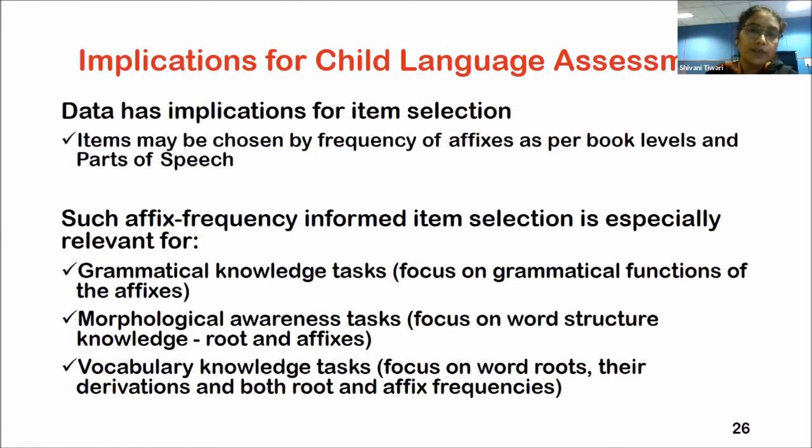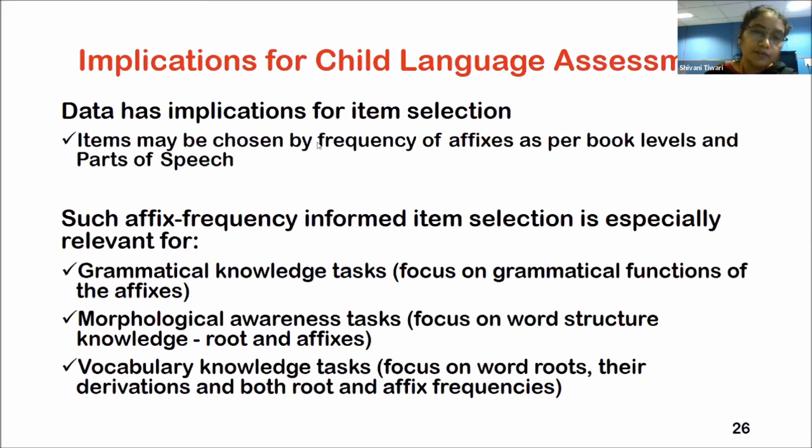So moving on to the implications of these findings in terms of child language assessment, our data has implications for item selection for language assessment in terms of item selection by frequency of affixes. We can go by book levels and parts of speech.